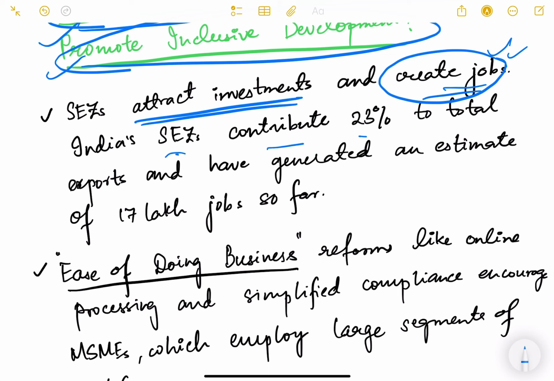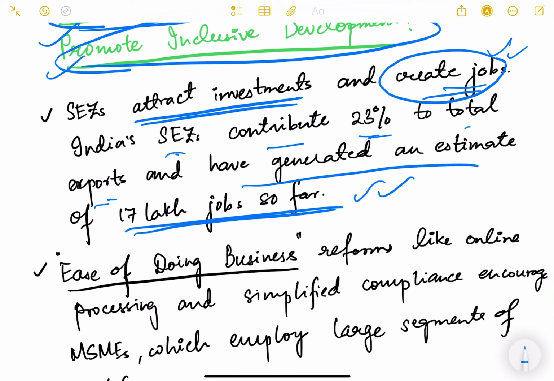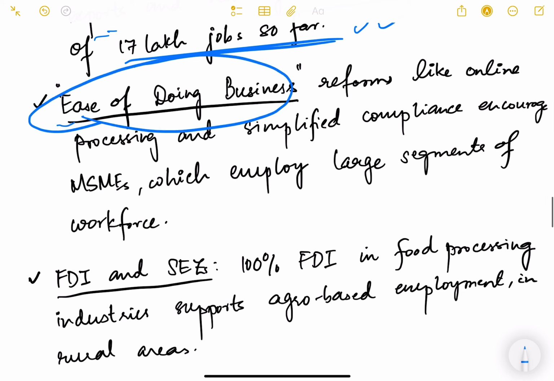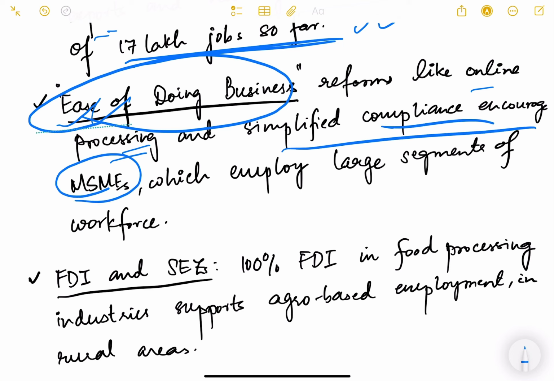India's SEZs contribute 23% to total exports and have generated an estimated 17 lakh jobs so far. So see, it is a big number. So poor people have got 17 lakh jobs so far through SEZs. Now ease of doing business, once it is improved, obviously new investment will come, new companies will grow. We need to bring such reforms whereby ease of doing business will improve, and such reforms may be through online processing, single window clearance, simplified compliance. They encourage MSMEs, small companies which employ large segments of the workforce.